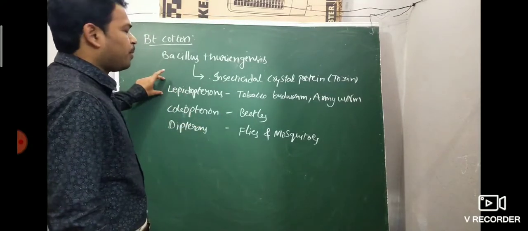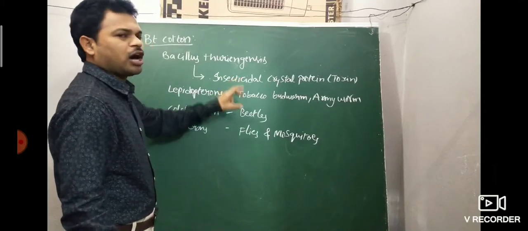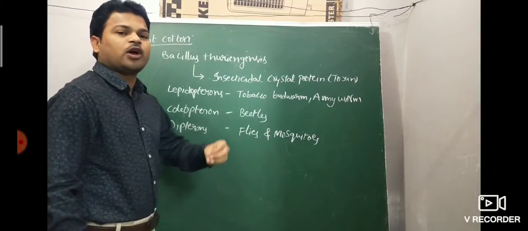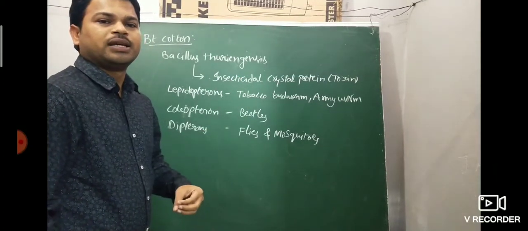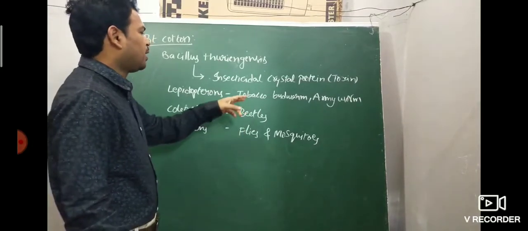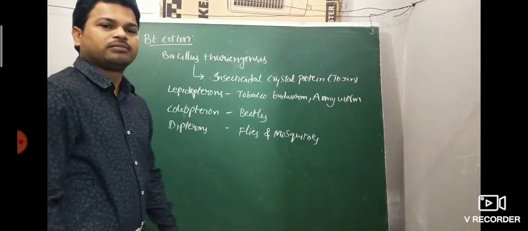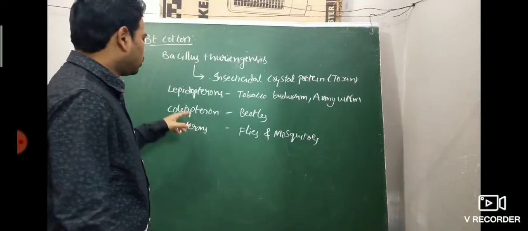For example, which protein kills tobacco budworm and armyworm? Lepidopteran.